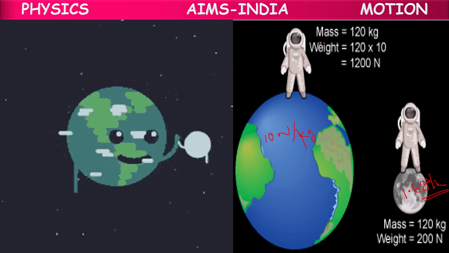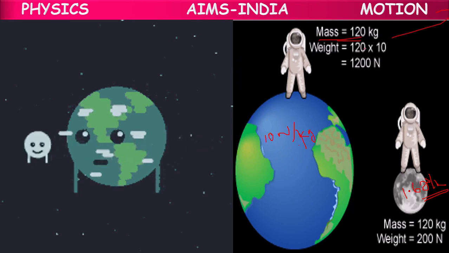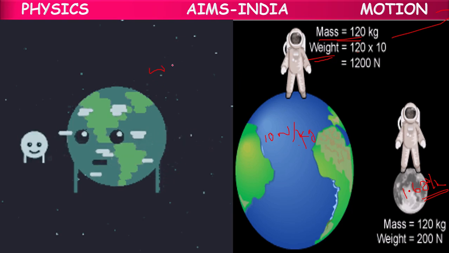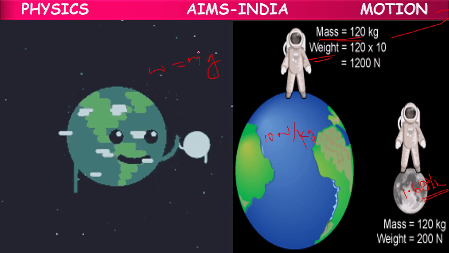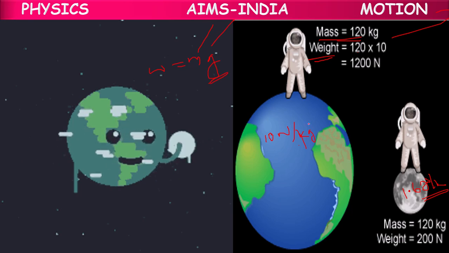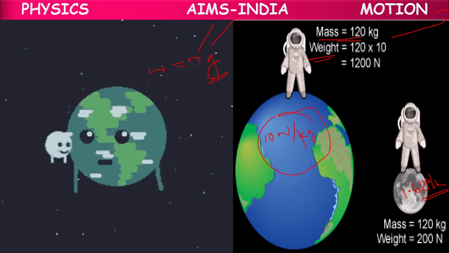So suppose mass 120 kg is there. If you need weight, we have to multiply. Weight formula is mg, mass into acceleration due to gravity, which is also called gravitational field strength.